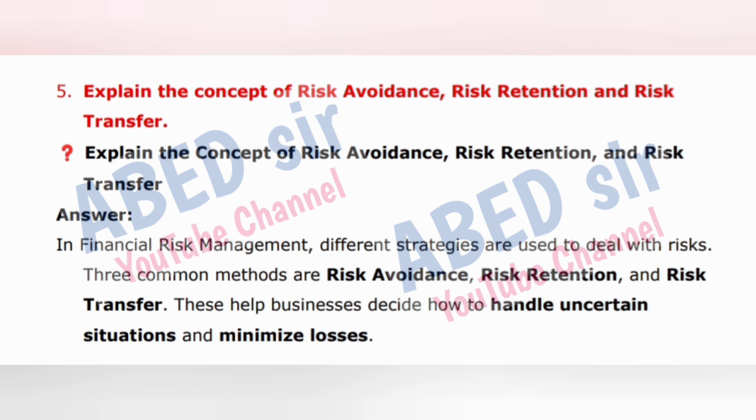Answer: in financial risk management, different strategies are used to deal with risks. 3 common methods are risk avoidance, risk retention, and risk transfer. These help businesses decide how to handle uncertain situations and minimize losses.